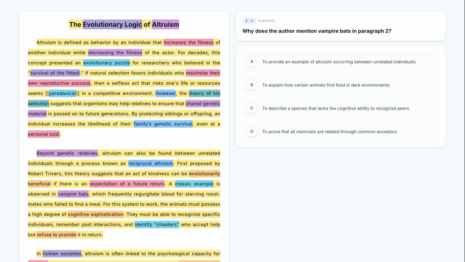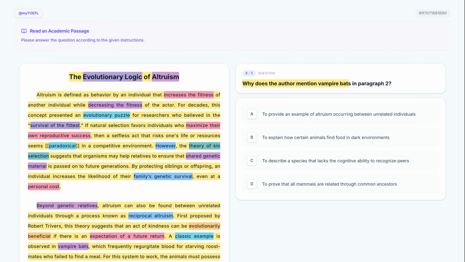Why does the author mention vampire bats in paragraph 2? This is a rhetorical purpose question. We are asked why the author mentions vampire bats. We need to look at the sentence immediately before and after this example to see what point it supports. Now, keeping this in mind, let's evaluate our options.